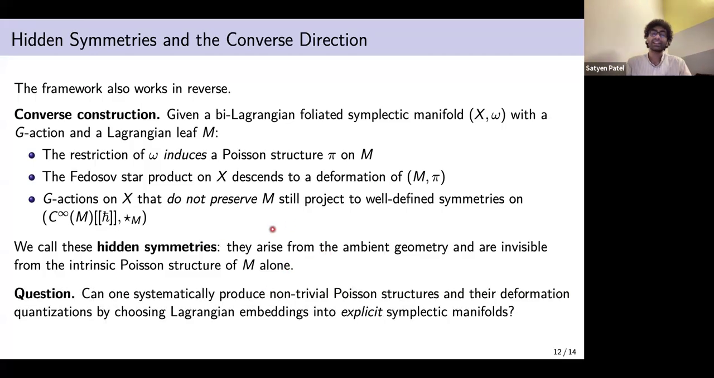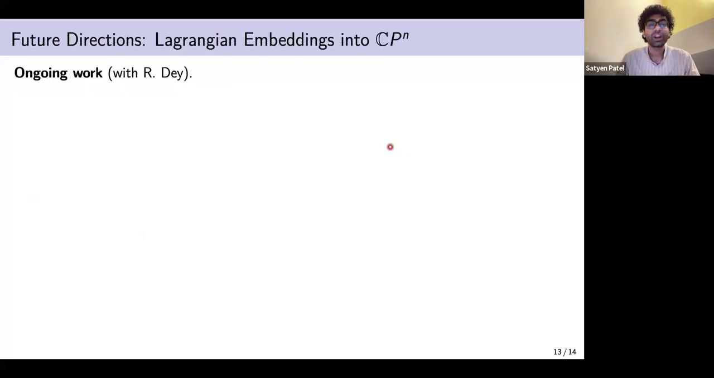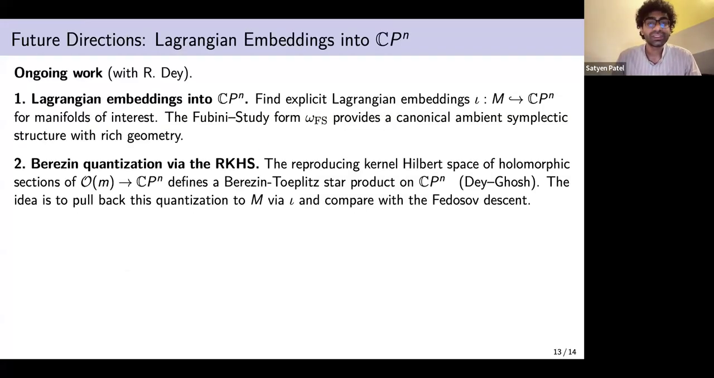So now the natural question is, can one systematically produce such examples of a nice manifold that we want to study embedded as a Lagrangian submanifold in a symplectic manifold? And that is what the ongoing work we are doing is. Now we choose CP^N